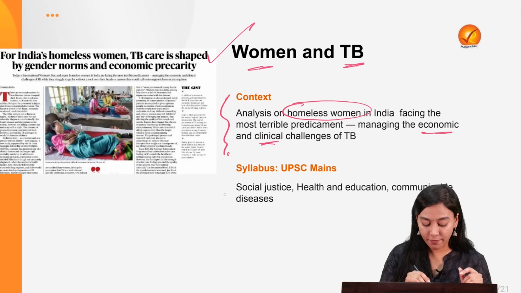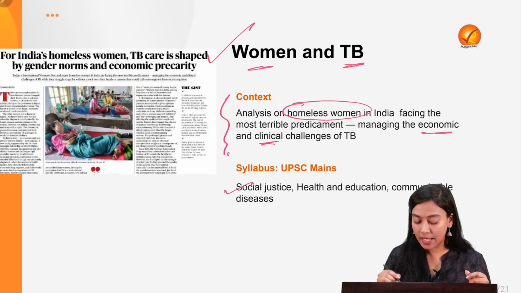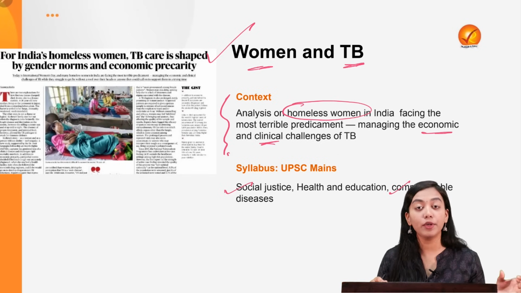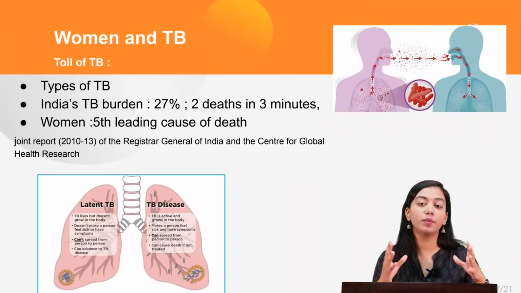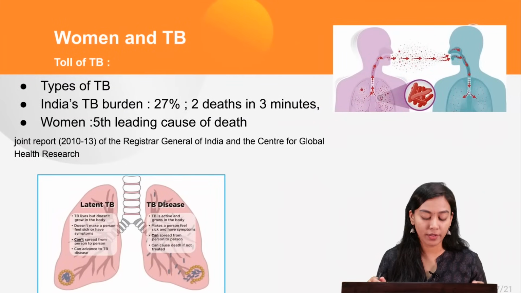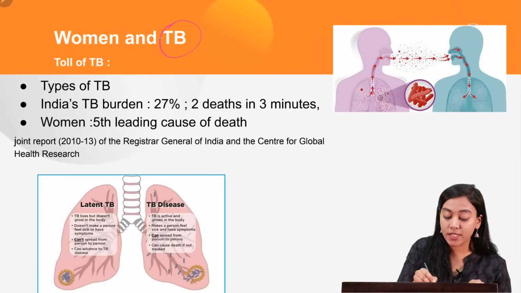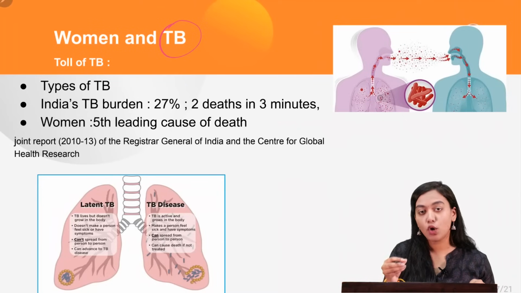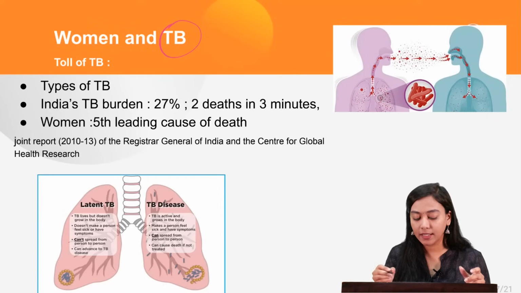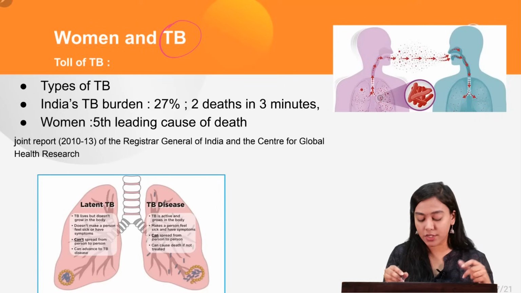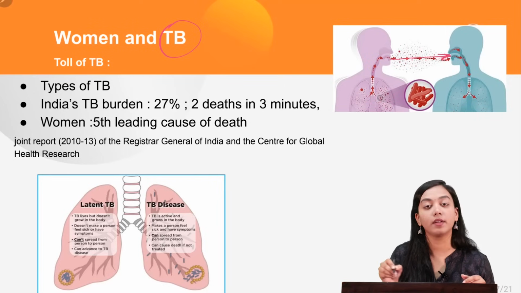In GS2, you have social justice, you have health and education, and in GS3, you will be studying about the communicable disease, which is tuberculosis. So first of all, what is this disease of tuberculosis and why is it so detrimental for India? Tuberculosis is an infectious disease which is caused by a bacteria. So this is a bacterial disease which is infectious, meaning that it is contagious, it can be transferred from one body to another.